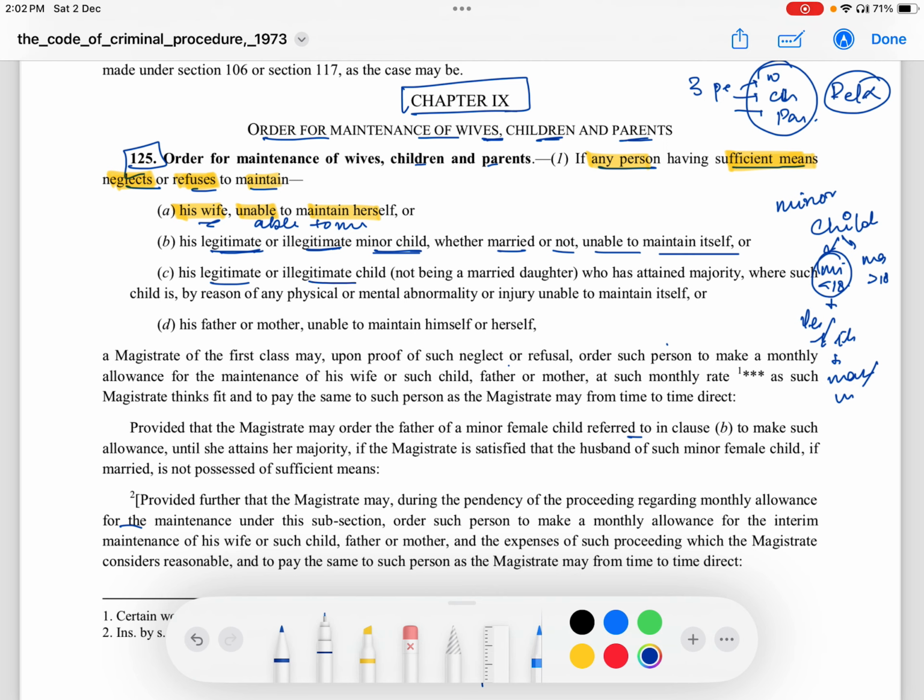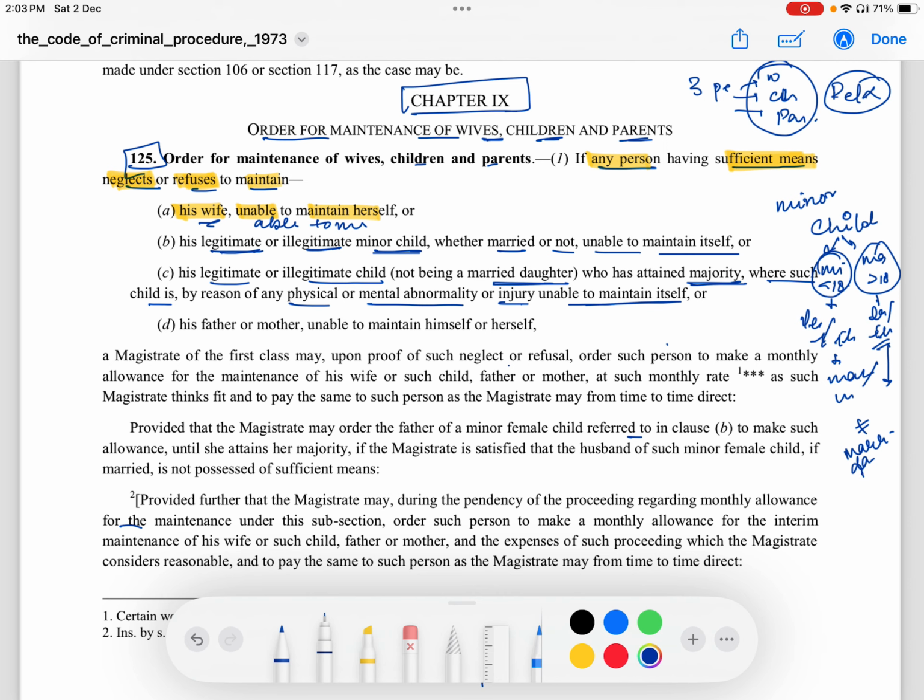His legitimate or illegitimate child, not being a married daughter, who has attained majority, where such child is by reason of any physical or mental abnormality or injury unable to maintain itself. Now, they are covering both legitimate and illegitimate child, but not a married daughter.